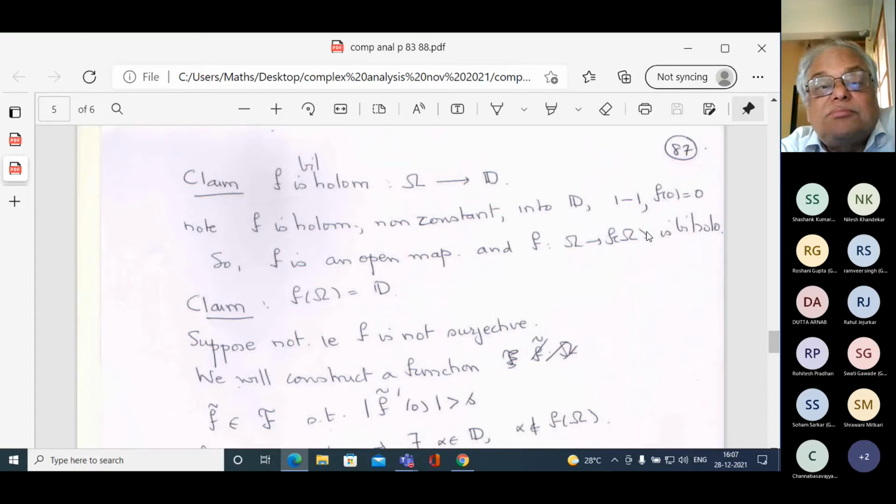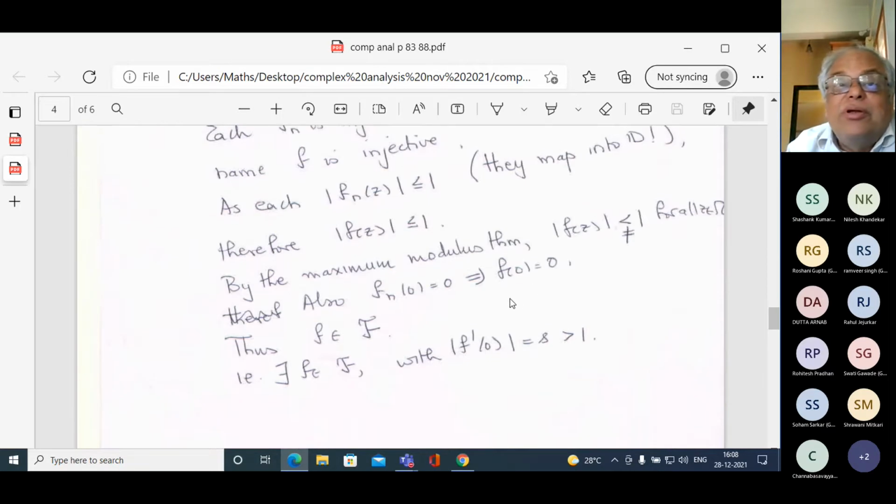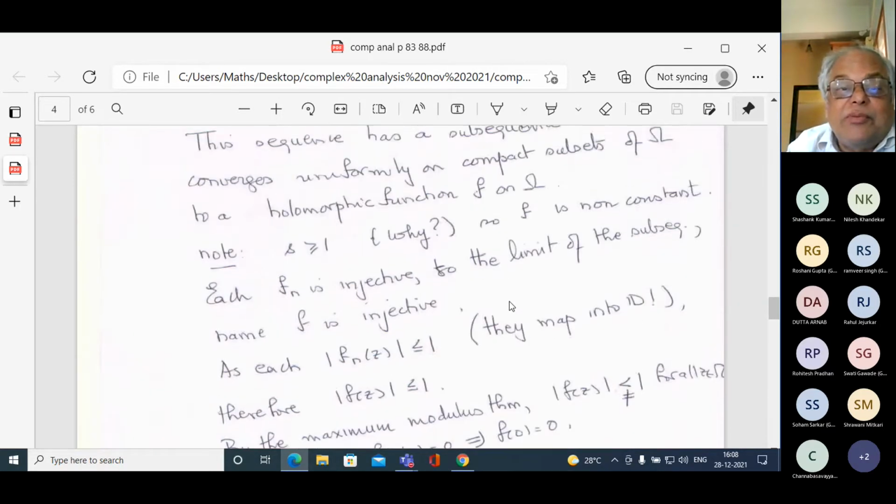So I want to claim that f of omega is the whole of D. Suppose this is not true. That means f is not surjective. Then I want to get a contradiction. What contradiction am I going to get? What was the property about this particular f that I have found?